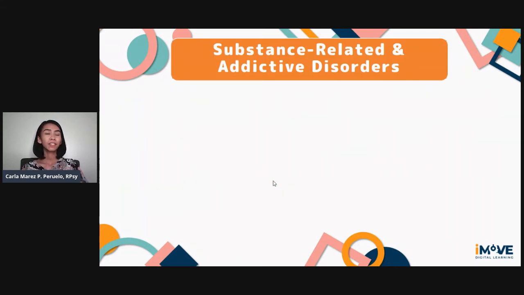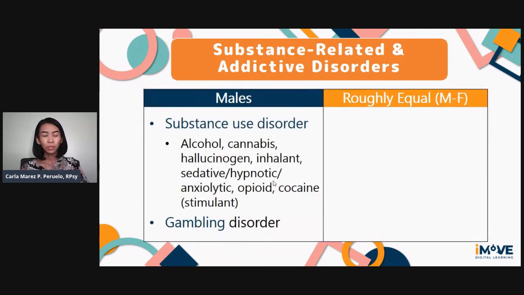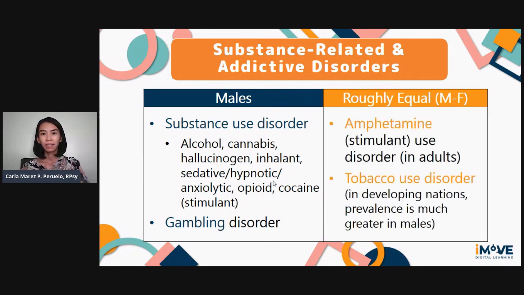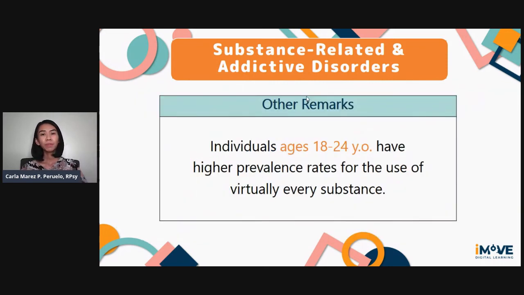For substance-related and addictive disorders, substance use disorder involving alcohol, cannabis, hallucinogen, inhalant, sedative, hypnotic, anxiolytic, opioid, and cocaine substances, as well as gambling disorder, are more common in males. Amphetamine use disorder and tobacco use disorder have a roughly equal prevalence among males and females. And individuals ages 18 to 24 years old have the higher prevalence rates for the use of virtually every substance. Again, ages 18 to 24.